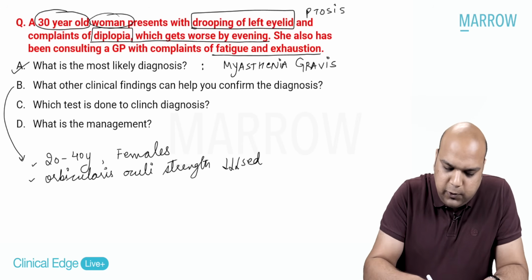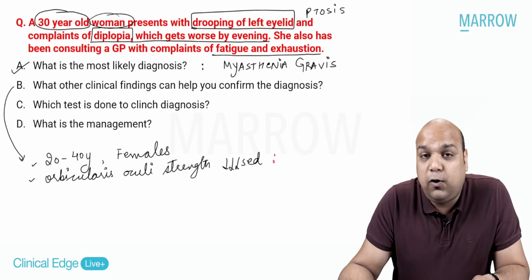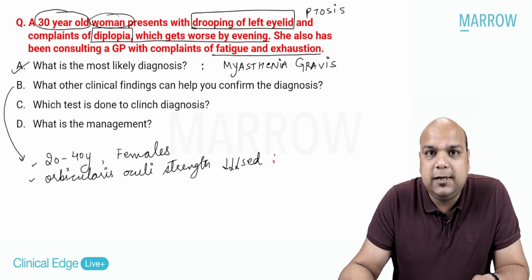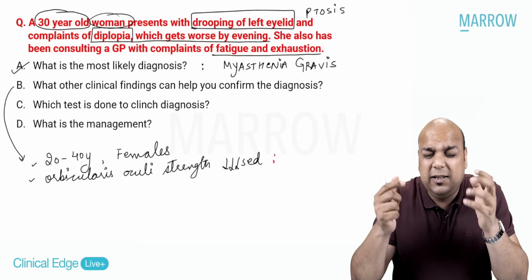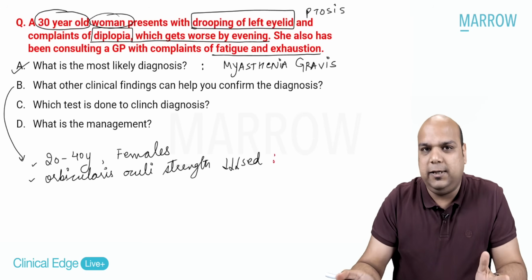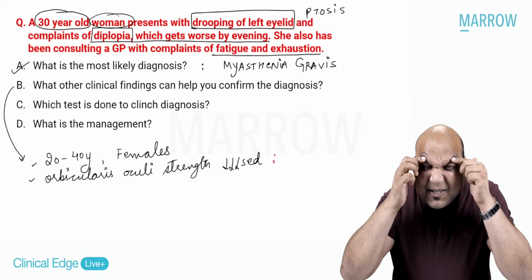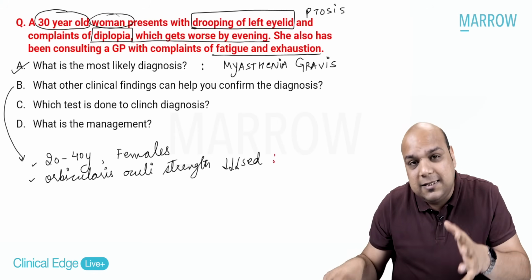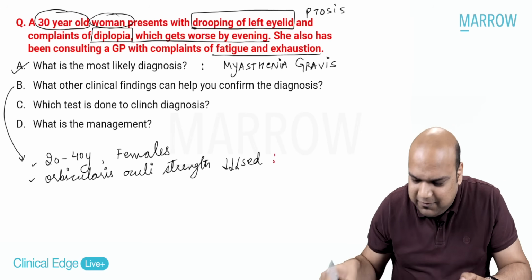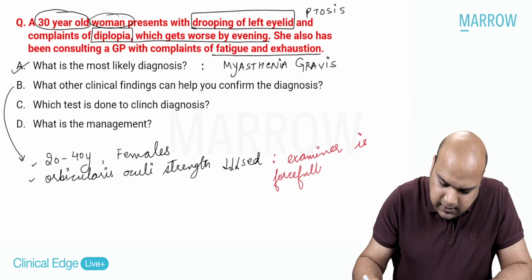Okay. So how do you test clinically the strength of orbicularis oculi? What is the function of orbicularis oculi? Blink. So basically to close, yes or no? Yes. So you ask the patient to close the eye and then you try to open the eye. See, if I am trying to close my eye, if you try to open it, you will not be able to open. Yes, the patient is closing, but the examiner is not able to open. But in this case, because the orbicularis strength is decreased, everybody, the examiner is able to forcefully open.